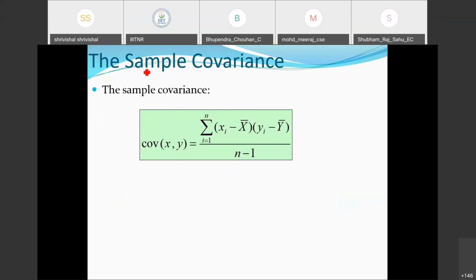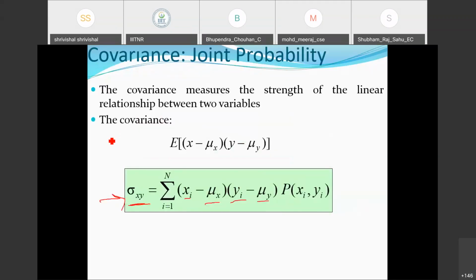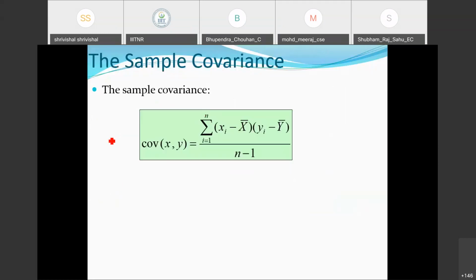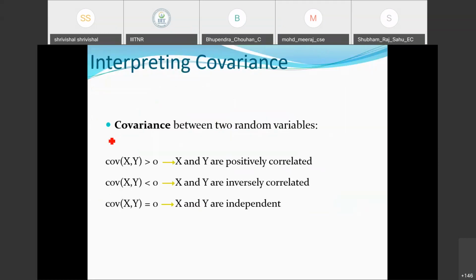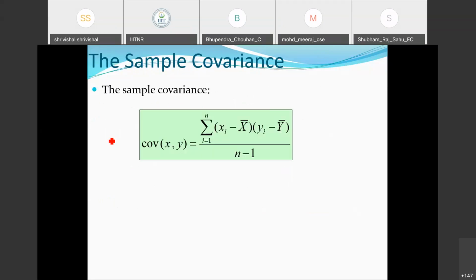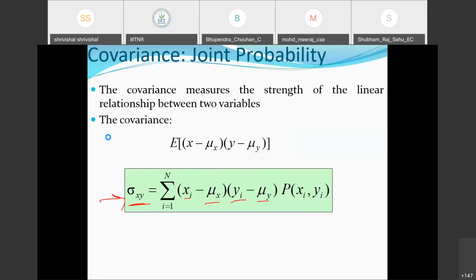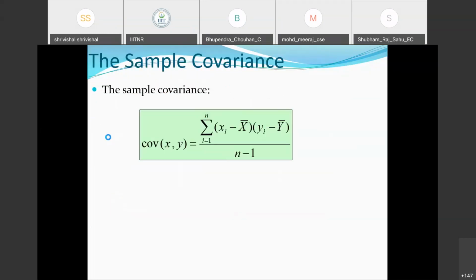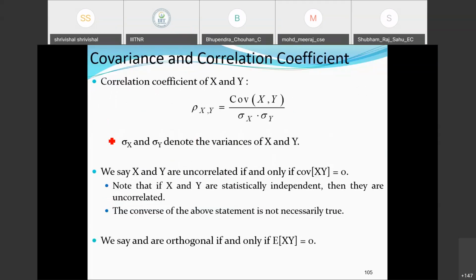This is the sample covariance, just a generalization of the previous case. Sigma xy is the covariance formula. Based on the values, if it is greater than 0, it means positively correlated; if less than 0, it is inversely correlated; and if the covariance value is 0, then what we calculated from these formulas means they are uncorrelated.